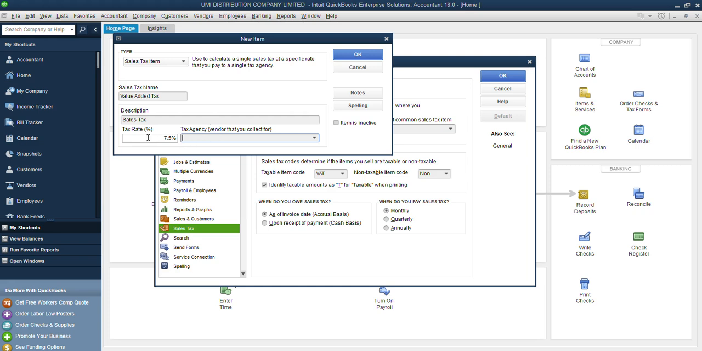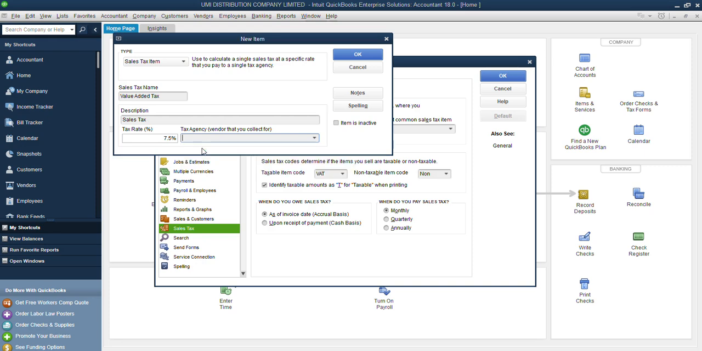Now when I type the VAT rate, the next question is, who am I remitting this tax to? Who am I paying this tax to when collected? For us in Nigeria, before now it was the Federal Inland Revenue Service, but now it's the Nigerian Revenue Service according to the new tax law. So you have to select the vendor you are paying this tax to. Right? So what I'm going to do is add a new vendor.